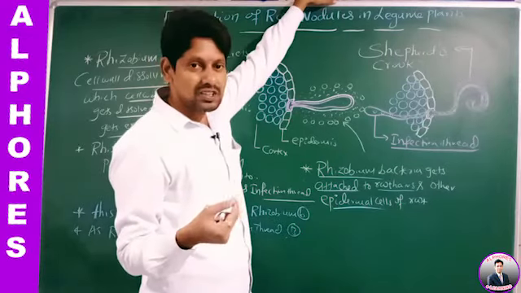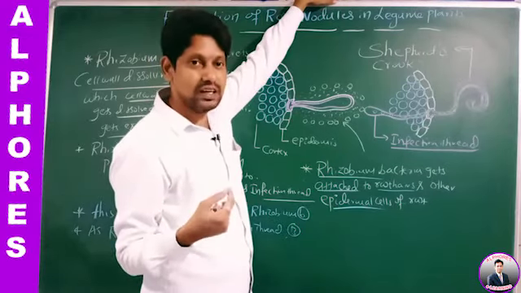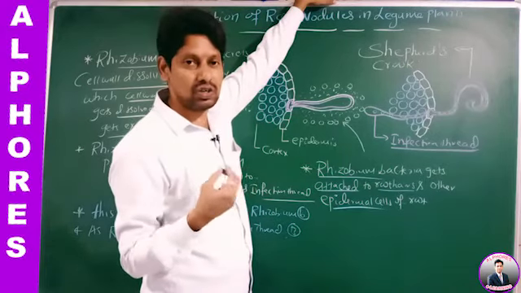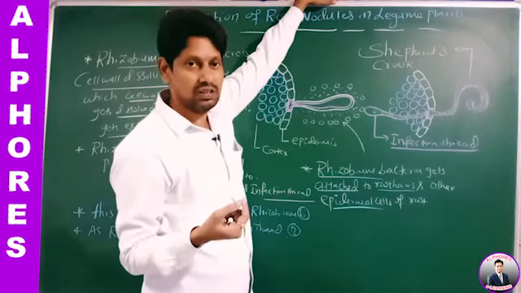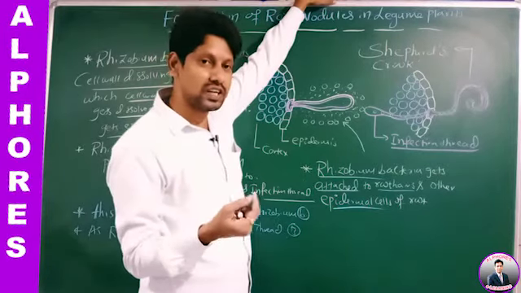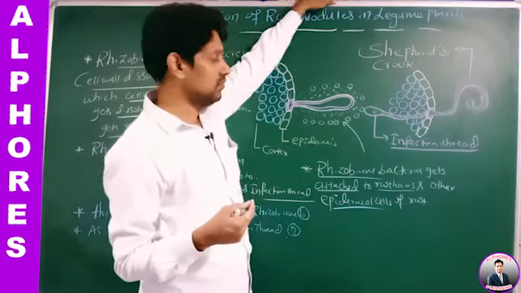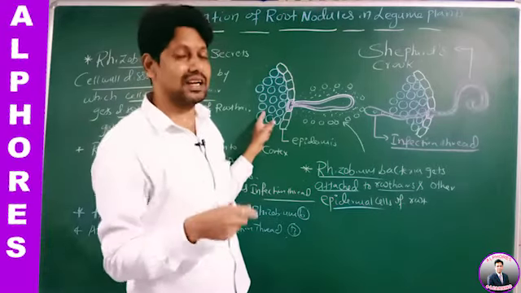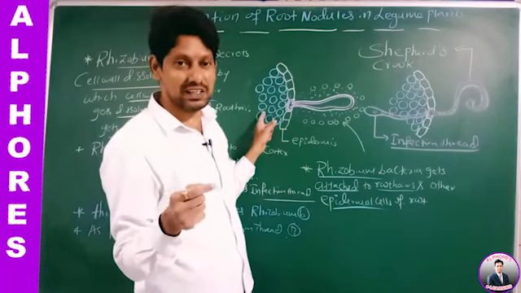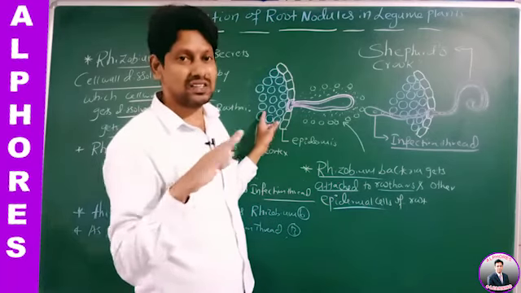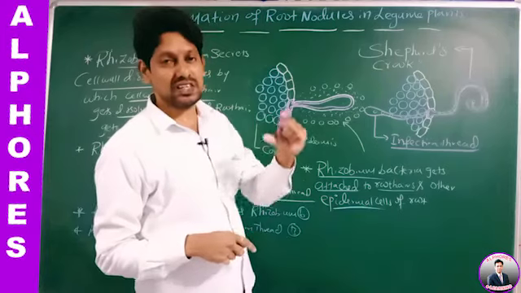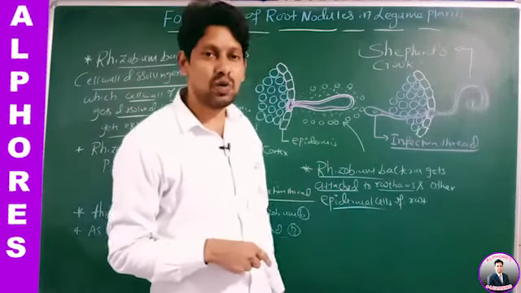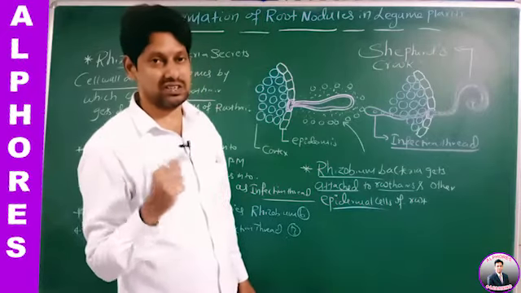In response to this mitogen, the legume plant also secretes a stimulant. With the help of this mitogen and the stimulant, the cortical cells, which cortical cells? Inner cortical cells and pericycle cells of legume plant start dividing and produce a structure called a nodule.